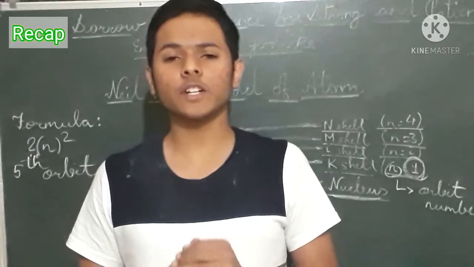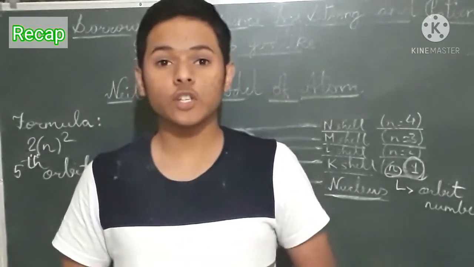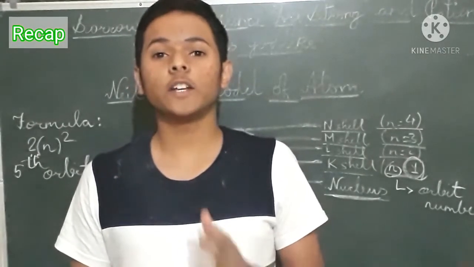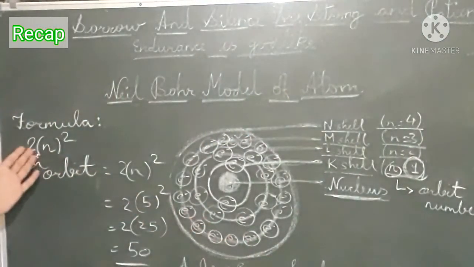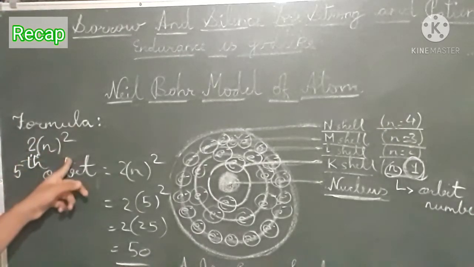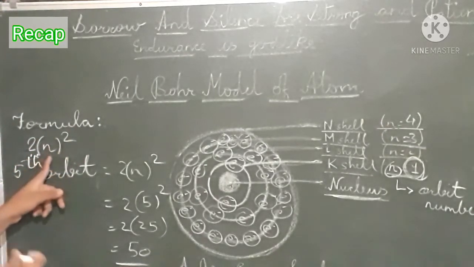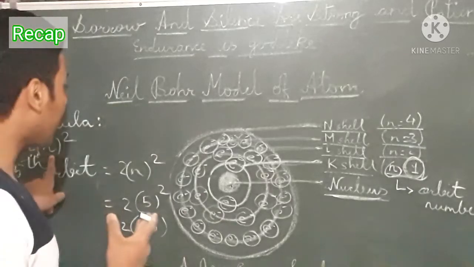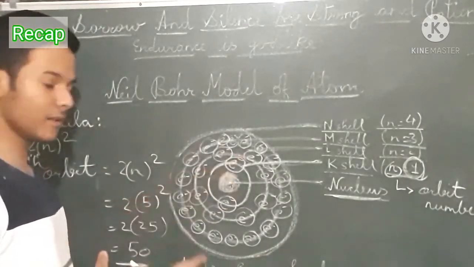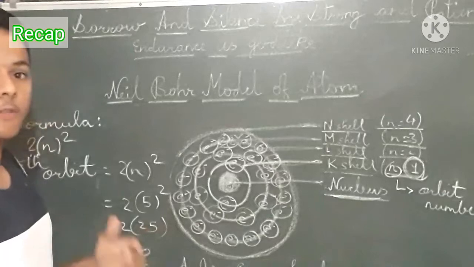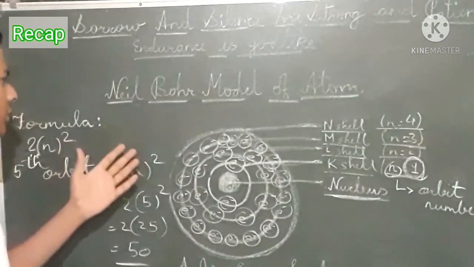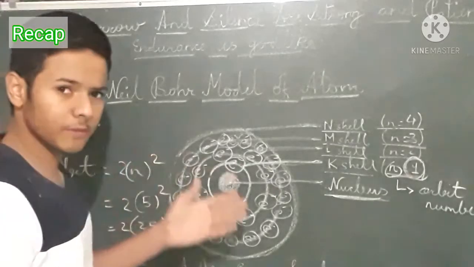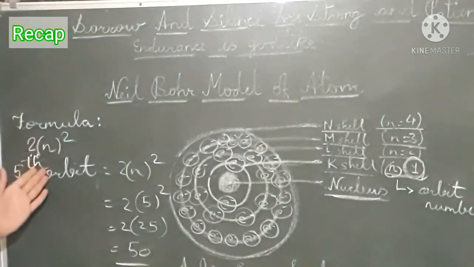Then secondly we studied how electrons are distributed in different kinds of shells. There we derived the formula 2n square. By putting this formula we can know how many electrons are present in different orbits or different energy levels. If you want to find out for the 6th orbit or the 7th orbit, then also we will put this formula only.